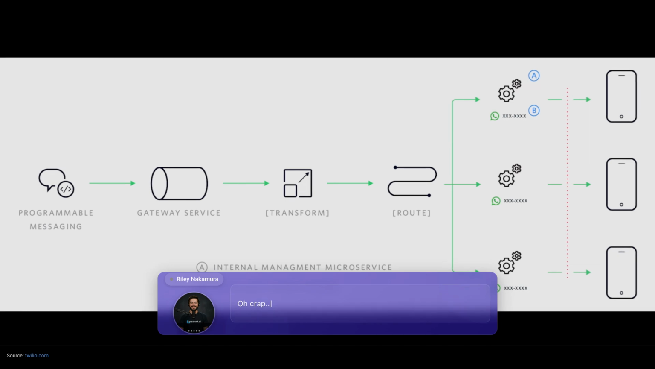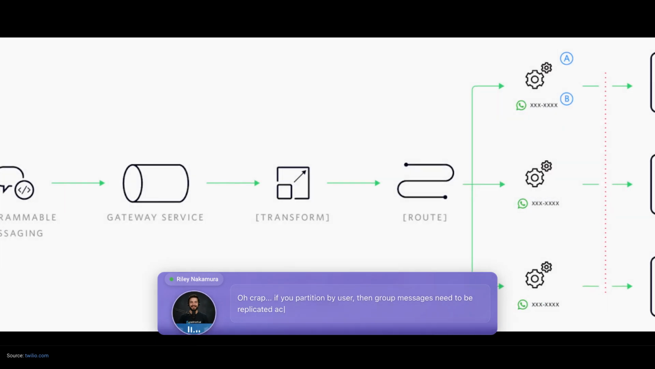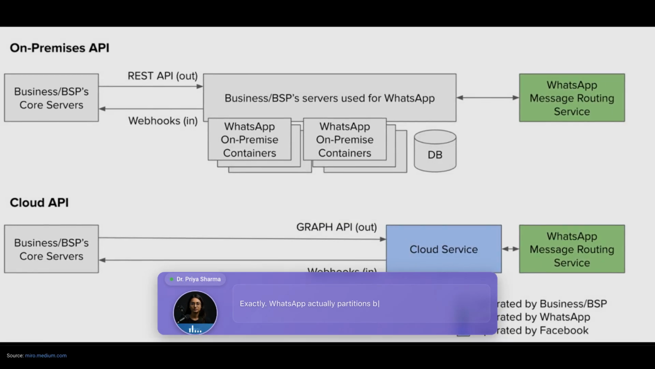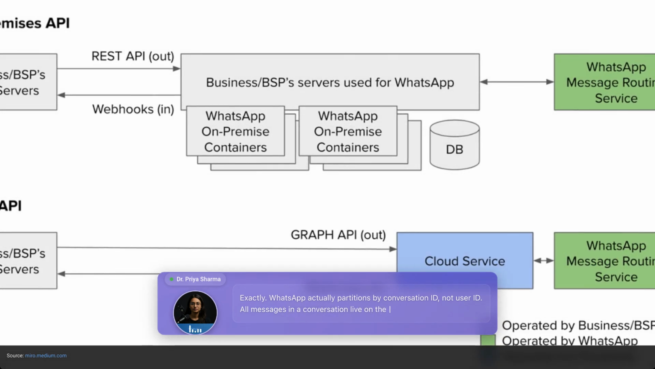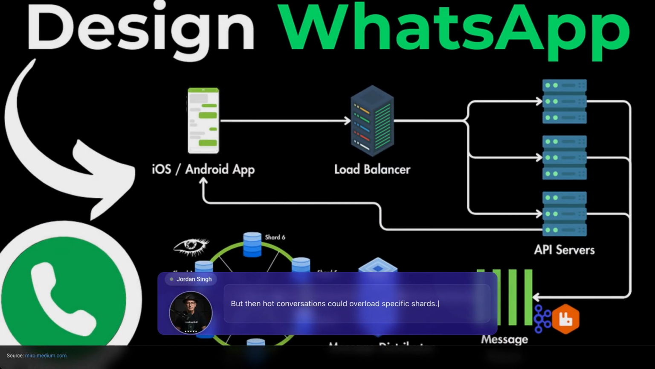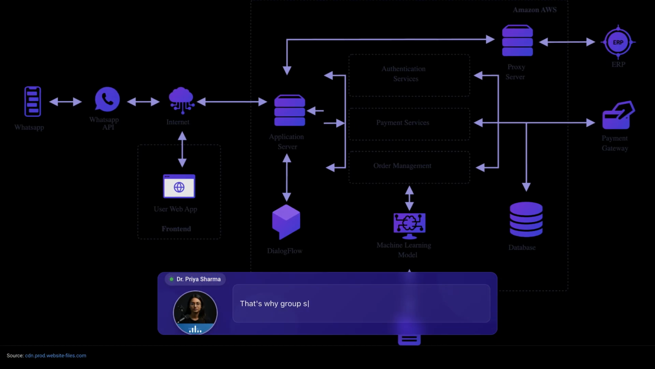Oh crap, if you partition by user, then group messages need to be replicated across multiple shards. That's expensive. Exactly. WhatsApp actually partitions by conversation ID, not user ID. All messages in a conversation live on the same shard. But then hot conversations could overload specific shards. A massive group chat could bottleneck one server. That's why group size is limited.